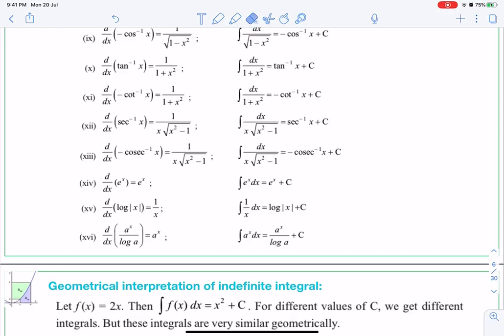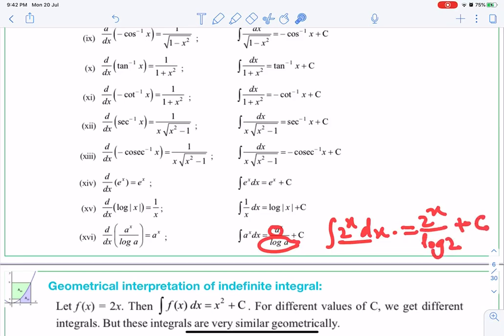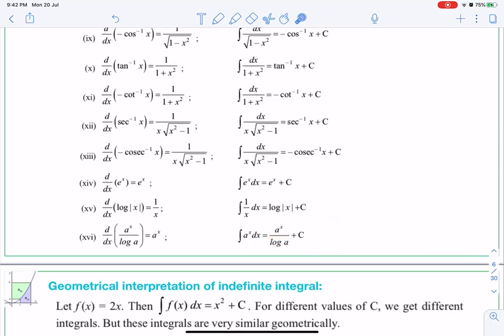Similarly, integration of a raised to x, some exponential function. A raised to x is something like 2 raised to x dx. Okay, so this is a raised to x, integration of a raised to x dx is a raised to x upon log a plus c. What is that log a? The log of the base. So if it is integral of 2 raised to x dx, the answer will be 2 raised to x upon log of 2. Okay, so in the denominator we write log of the base. So I hope you will remember it.